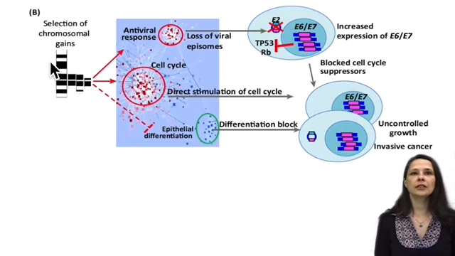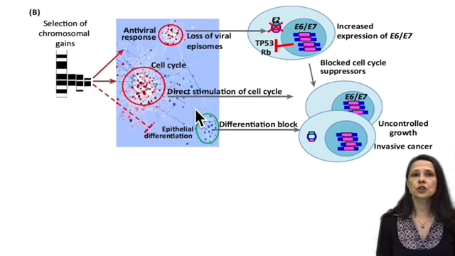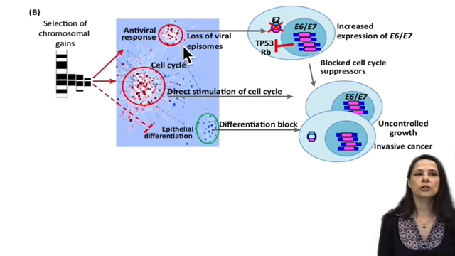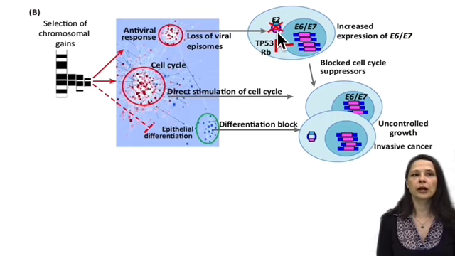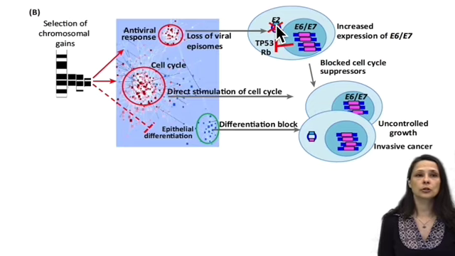To put this all together, based on our and other groups' results, we proposed a model in which selected chromosomal gains simultaneously contain key gene drivers of antiviral response, cell cycle, and microRNA inhibitors of epithelial differentiation. On one hand, cell cycle drivers sustain continuous cell proliferation and growth. On the other hand, antiviral drivers overexpressed in the tumor trigger an immune response which reduces the expression of the episomal virus and E2 activity in the tumors.